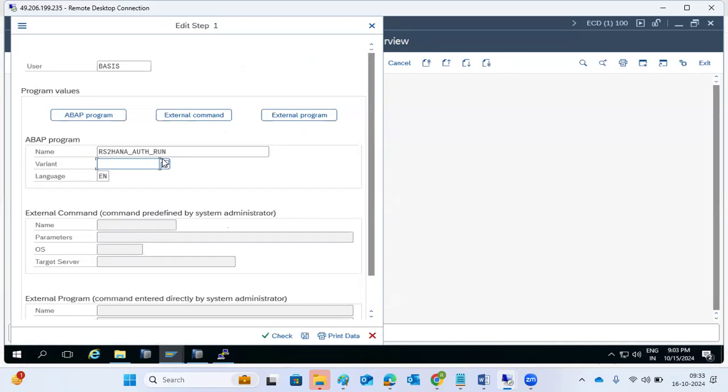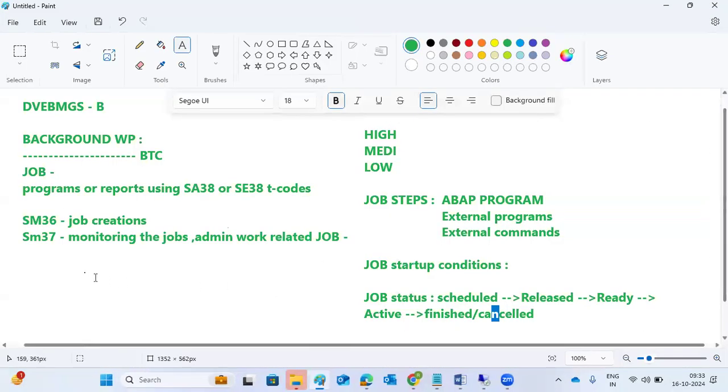Variant will control the program execution. Sometimes we have one program that contains thousands of lines, maybe 10,000 lines, with 10 departments in the program.